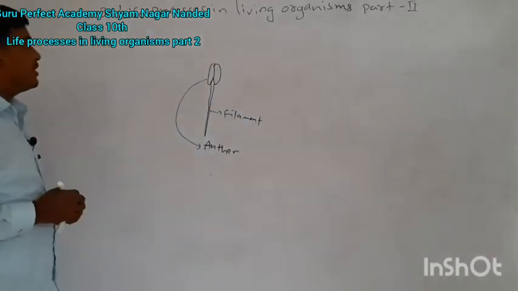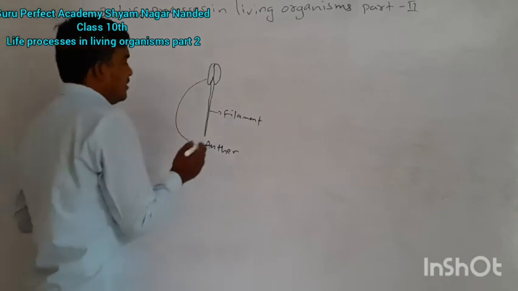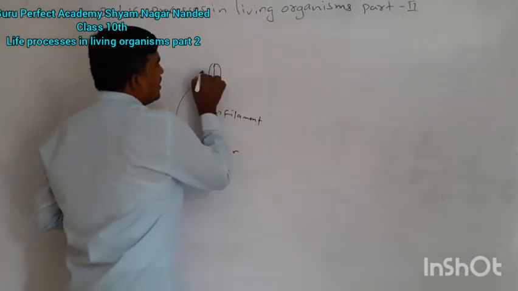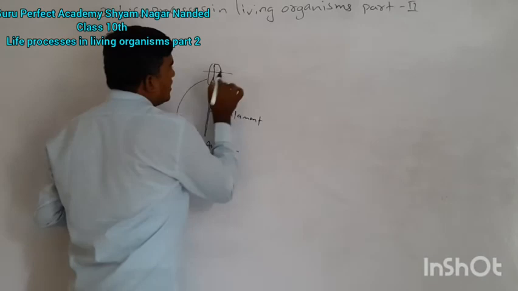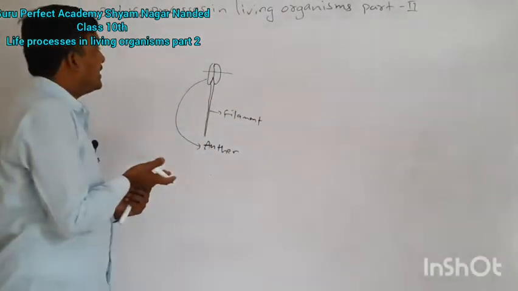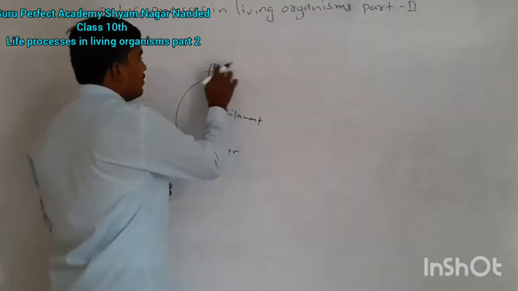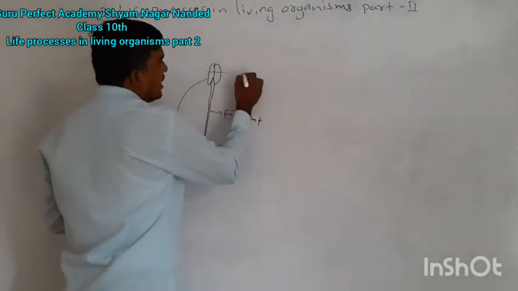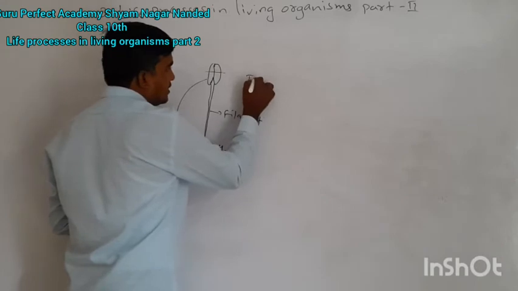These two are collectively called androecium. If we cut the bilobed anther transversely,